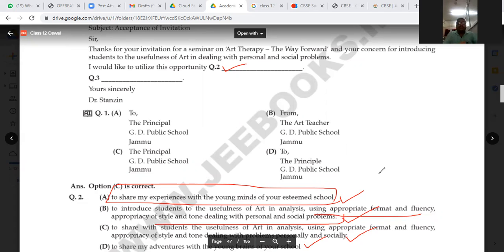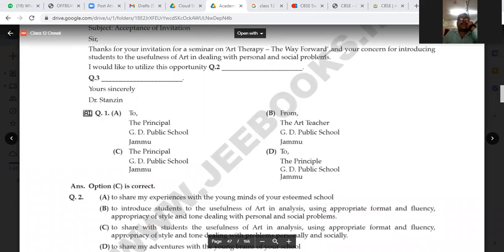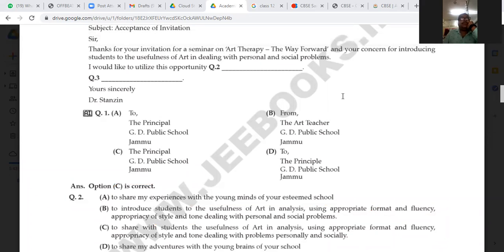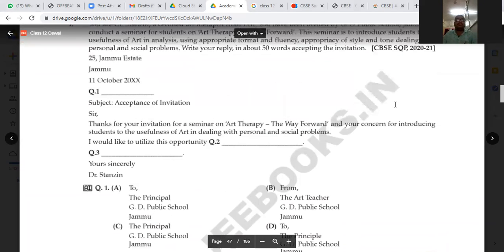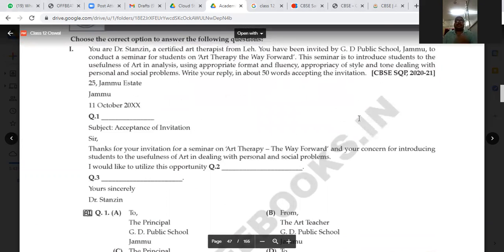Now, which will be the right answer? How can you find out the answer? I have already told you that you are going to find out the answer from the question paper. On the basis of the question paper which has been given, you need to try to find out the answer.